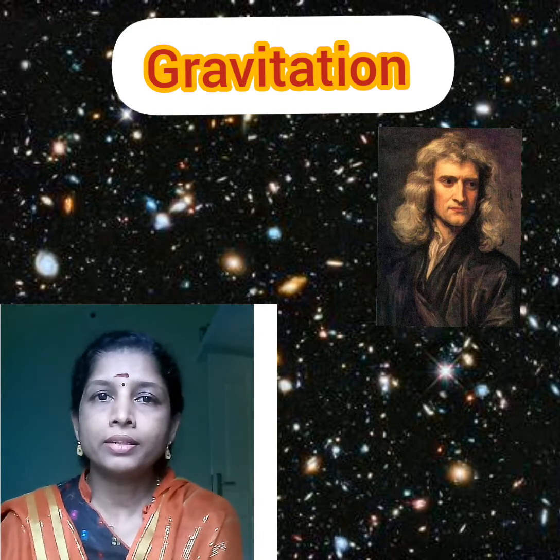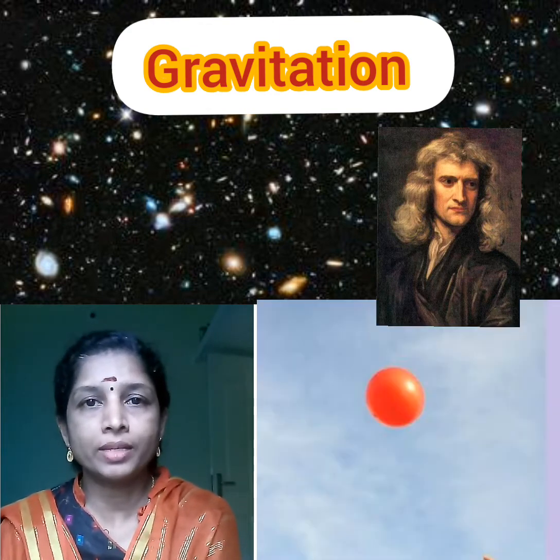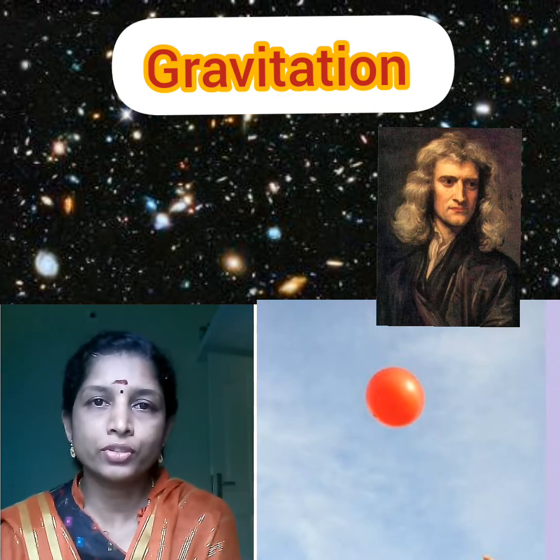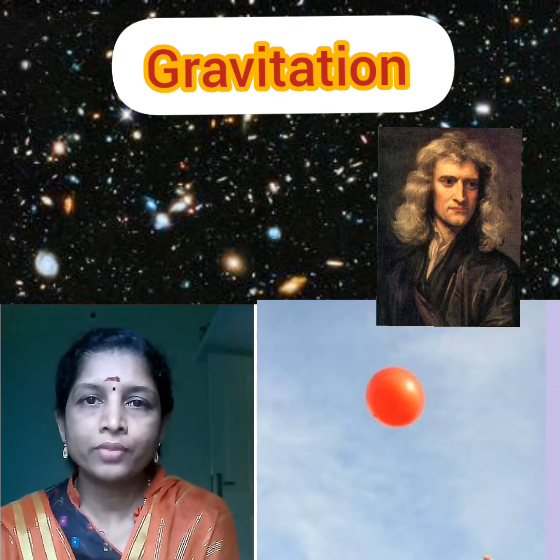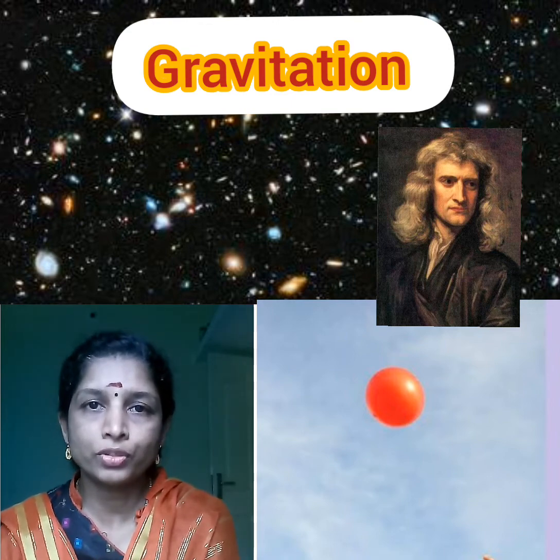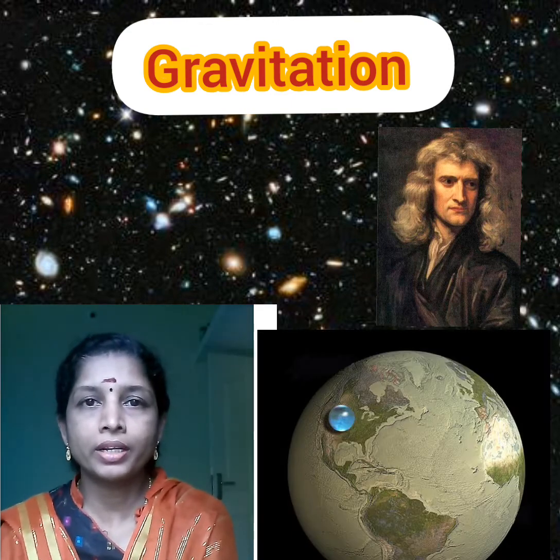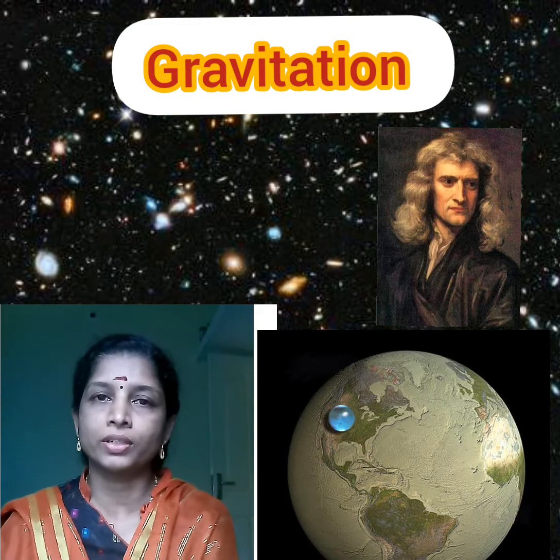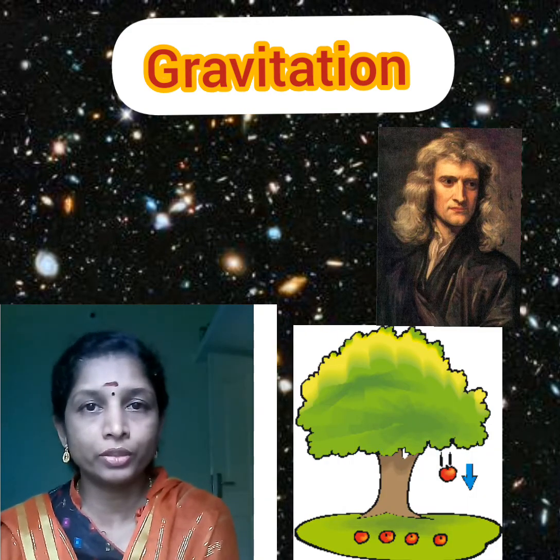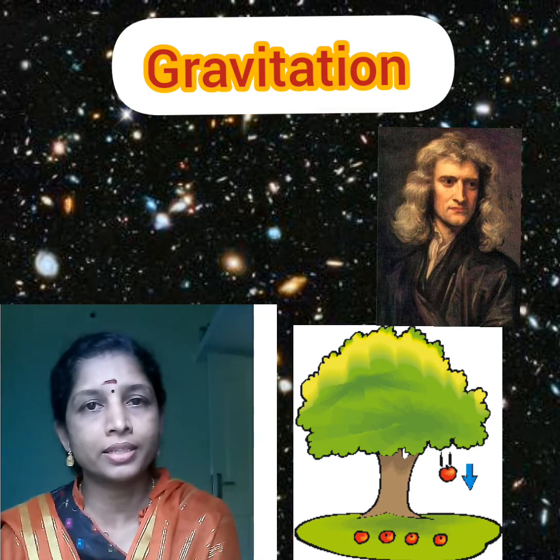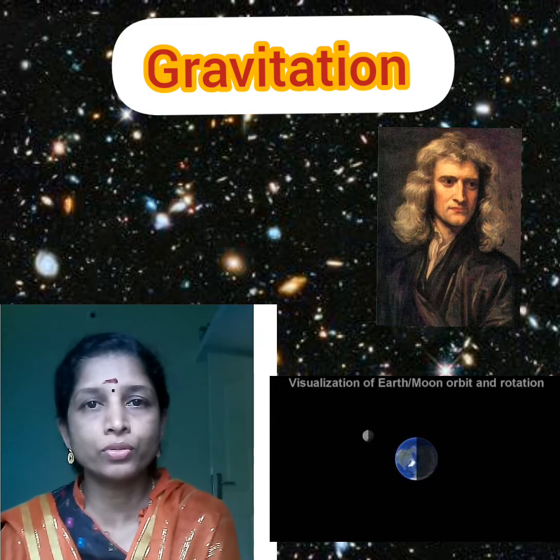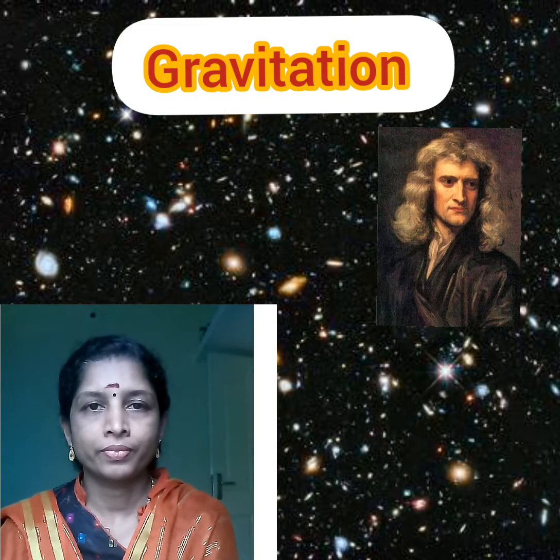Okay, and we already know that when we let go of something in the air, it falls down, isn't it? It falls down to the earth. Likewise, if you drop something from a certain height, it falls towards the earth and finally reaches the surface of the earth, isn't it? So from that we already know that earth attracts everything towards it. That means earth applies a force on all objects.